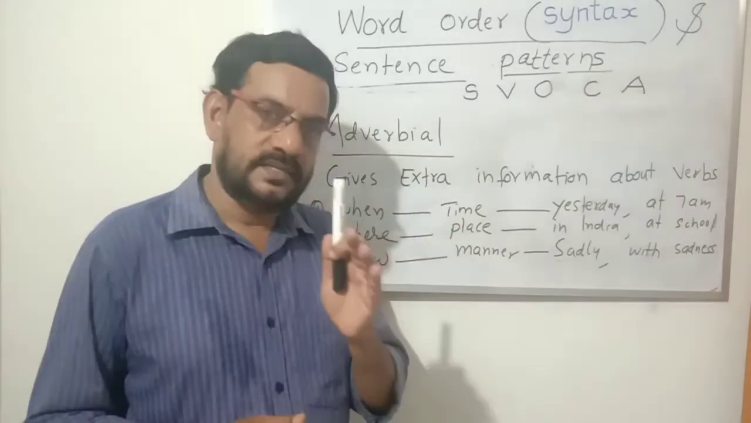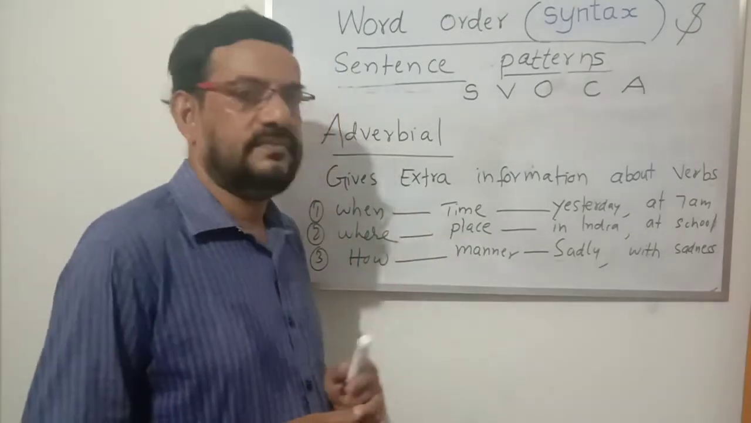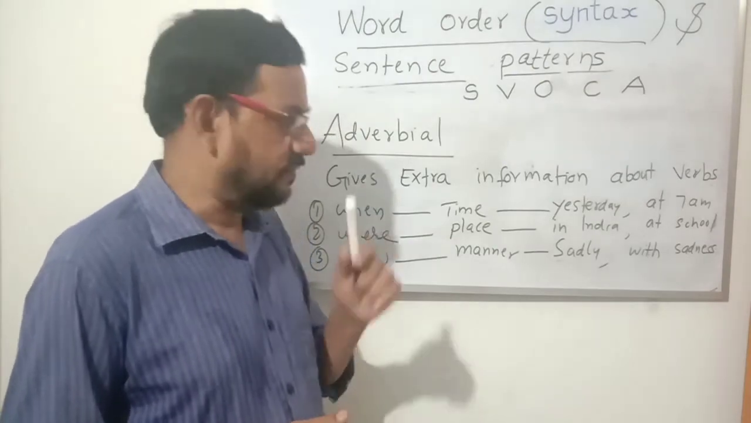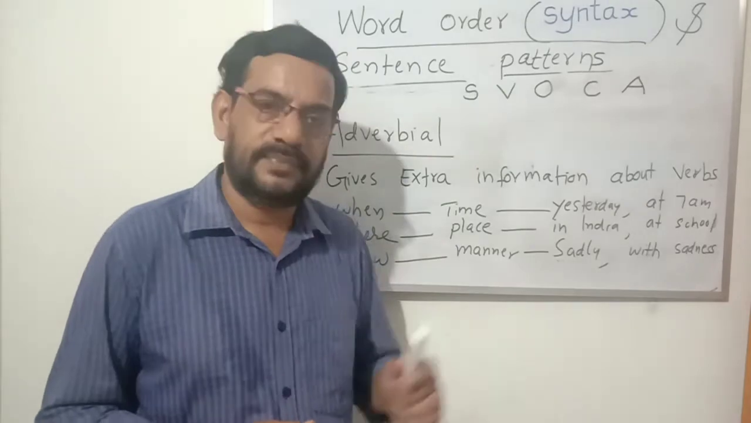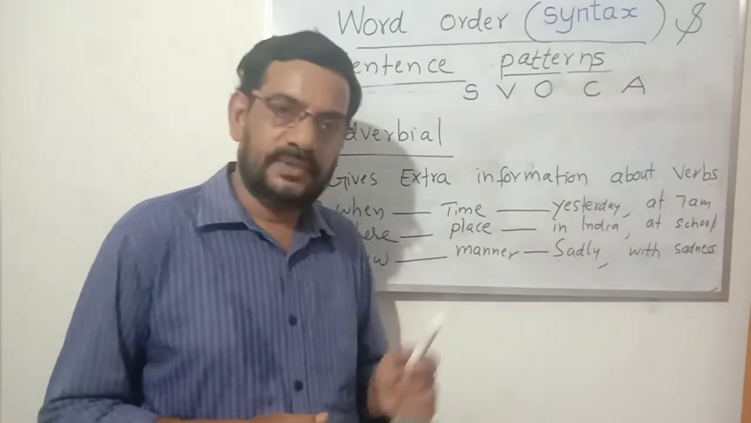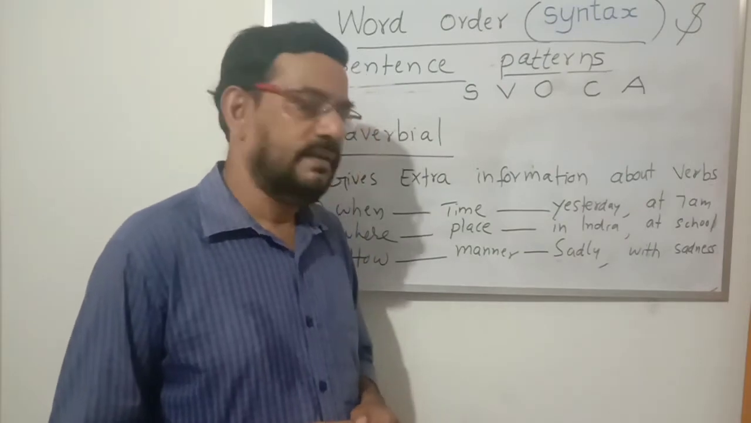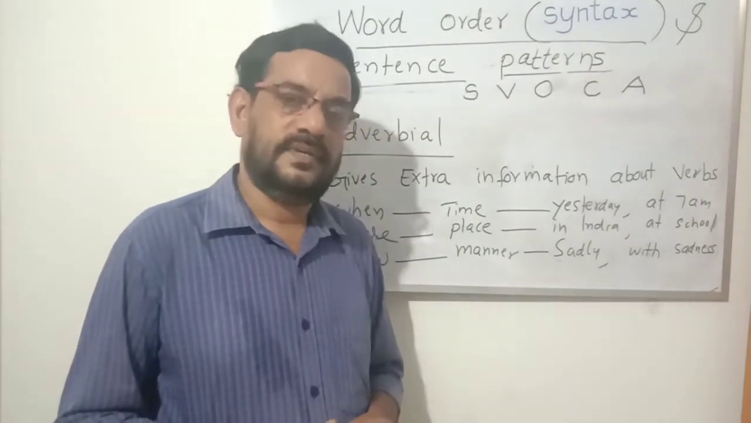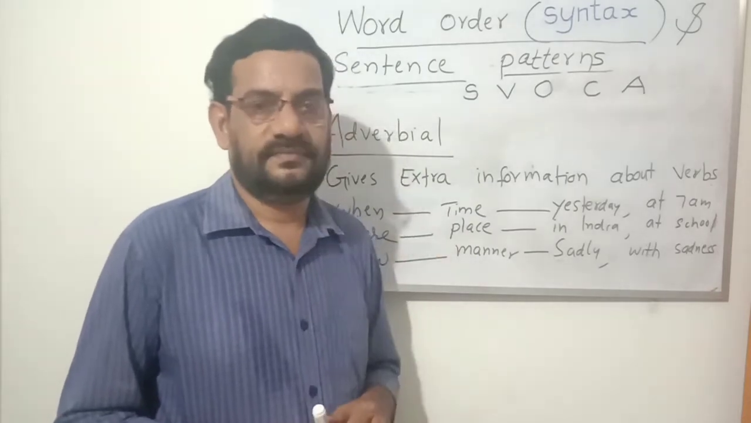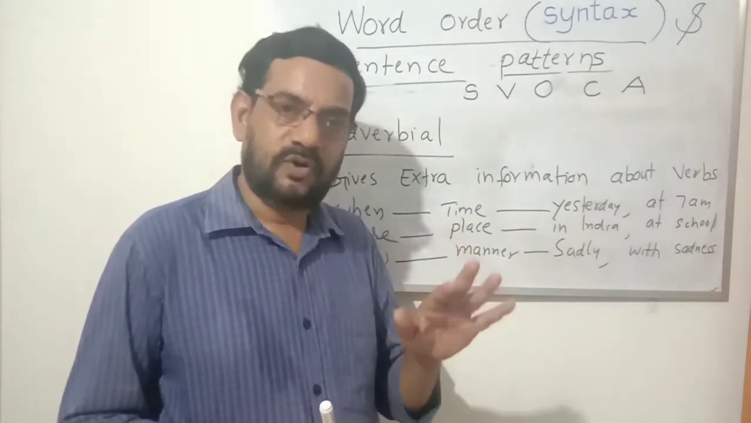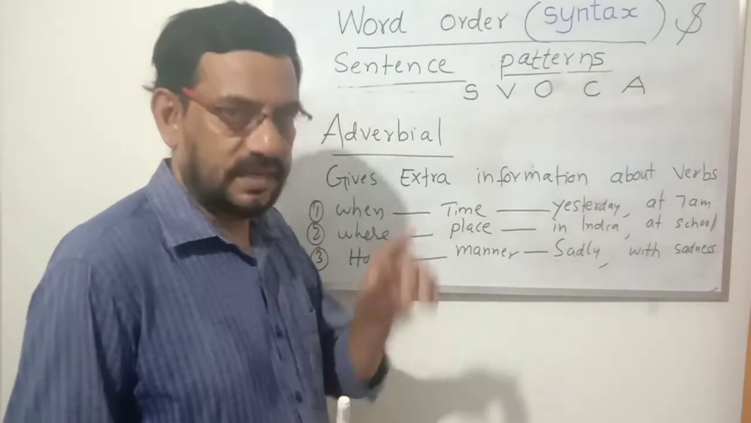All these are related with verbs. Where the action happened, or where the action is happening, or where the action will happen. Maybe in India. I met him. Where? In India. I met him in India. You see, I, subject. Met, verb. Him, that's object. Where? In India is adverbial A.